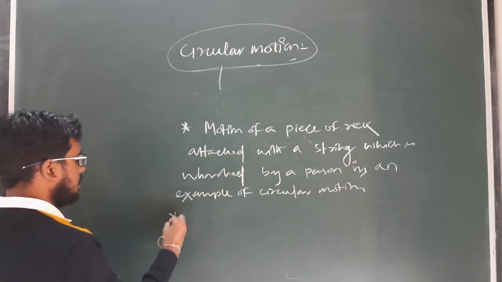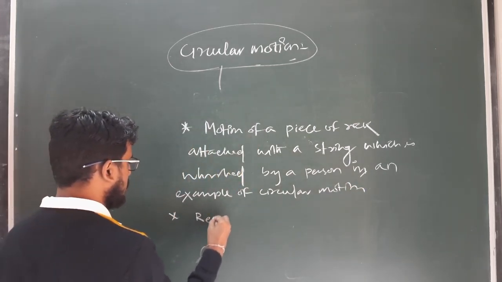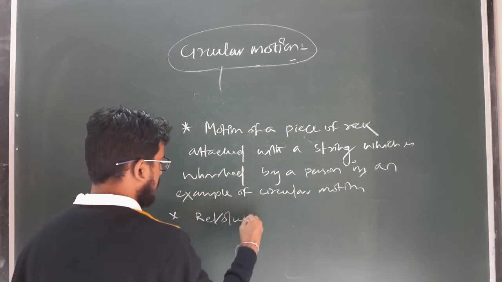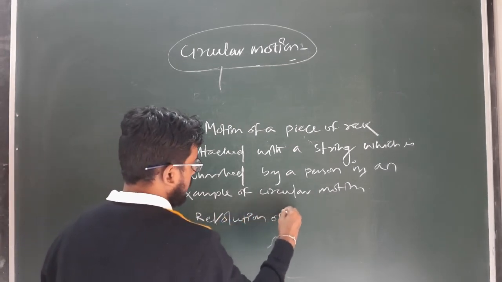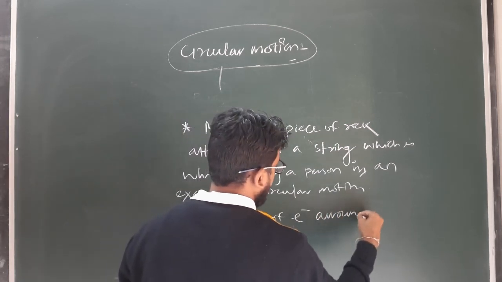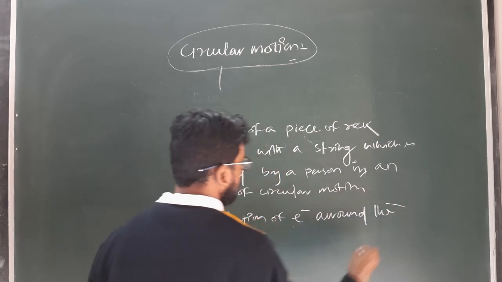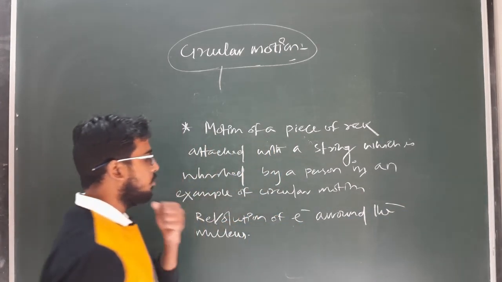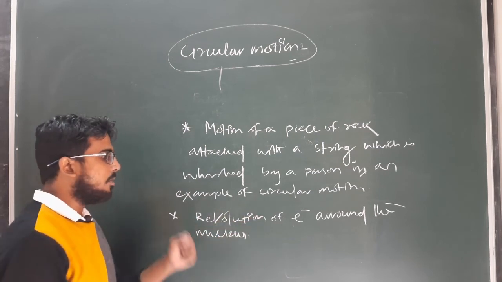Then another example is the revolution of electrons around the nucleus. Because we all know that all the free electrons are revolving around the nucleus.